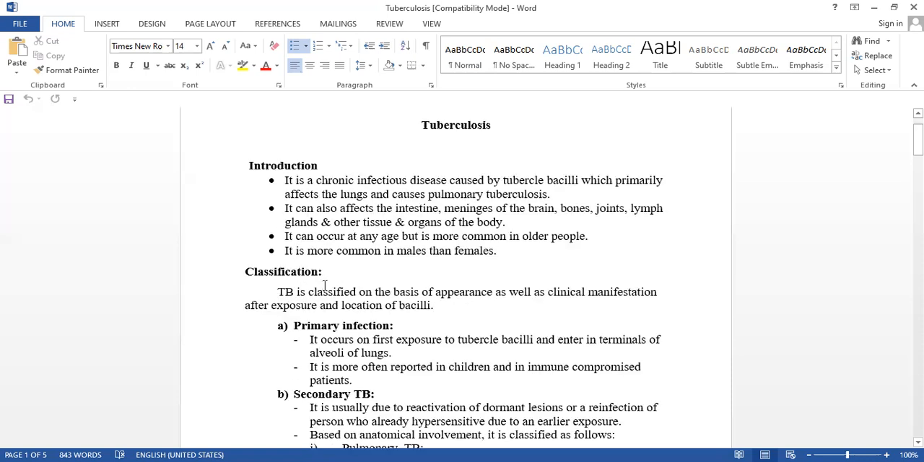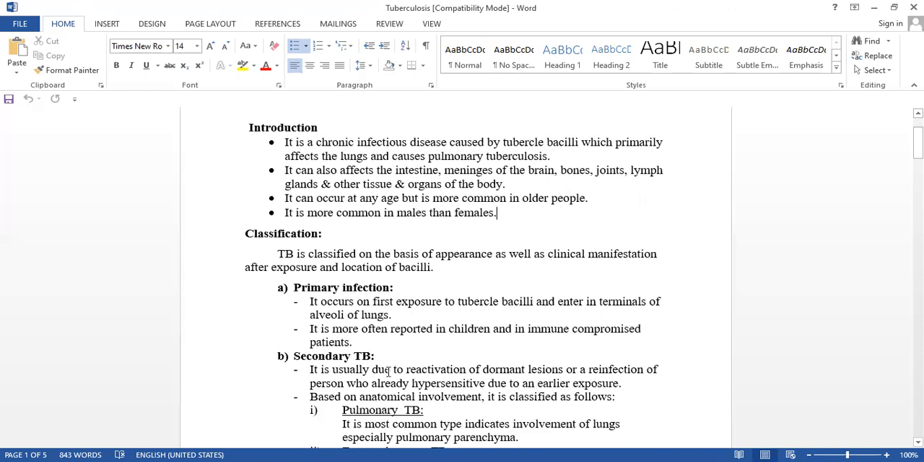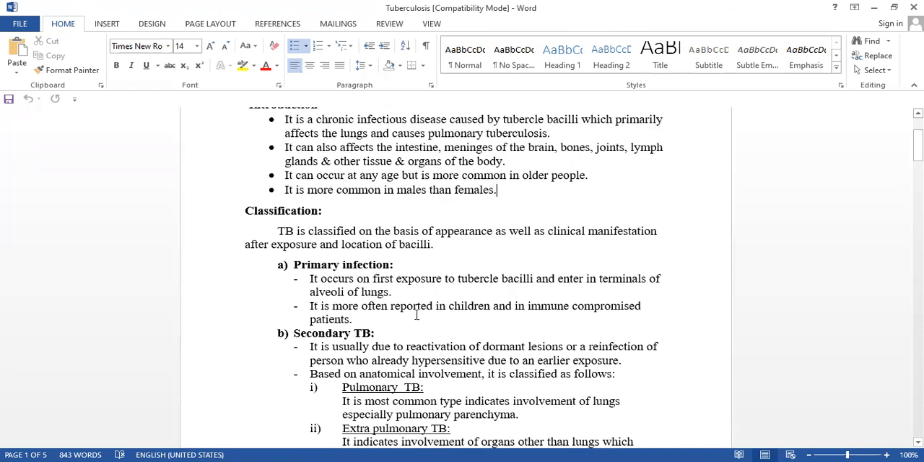Now we will see the classification: primary and secondary. TB is classified on the basis of appearance as well as clinical manifestation, that is the signs and symptoms after exposure, and location of the bacilli. See here the primary infection. It occurs on first exposure to tubercle bacilli, which enter the terminals of the alveoli of the lungs.